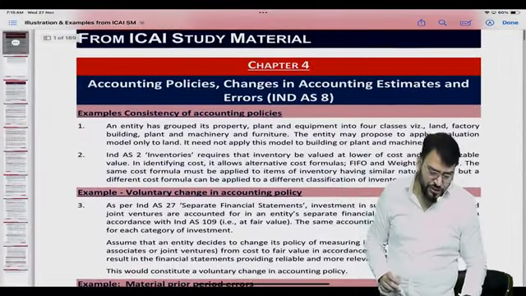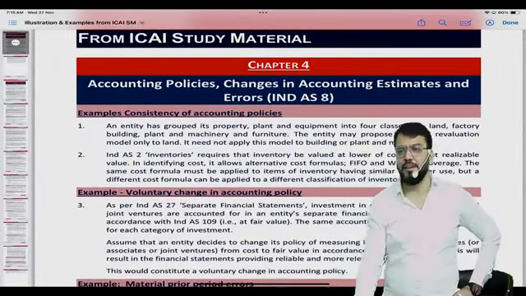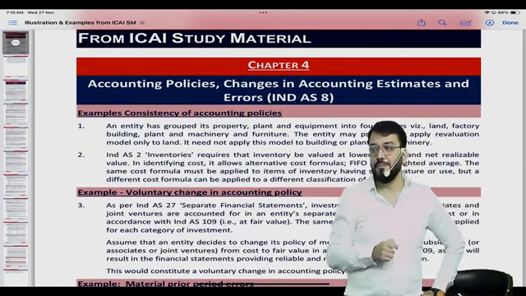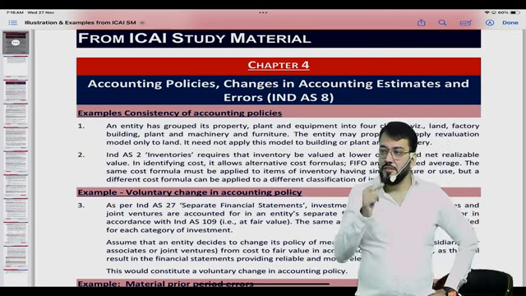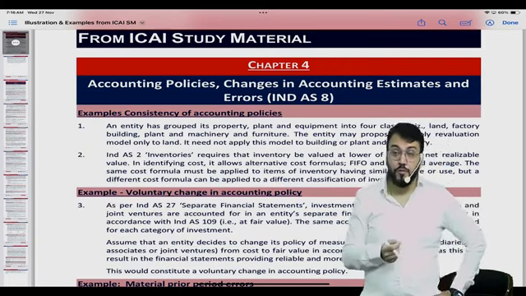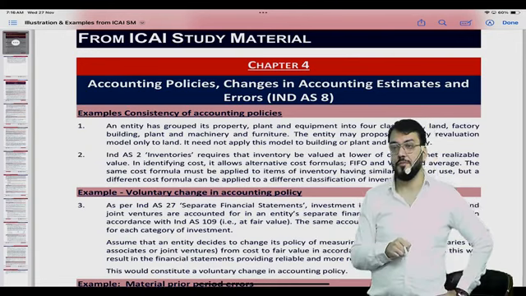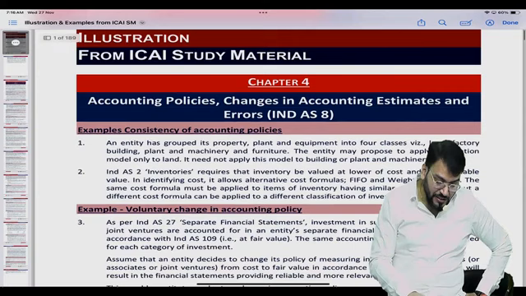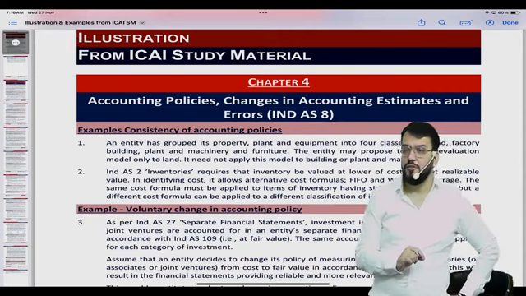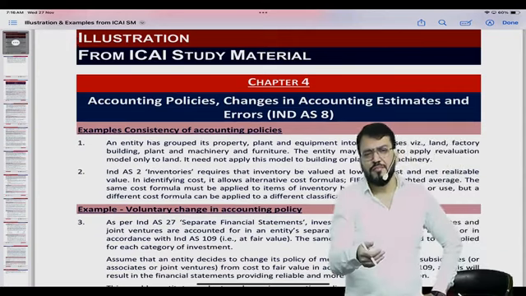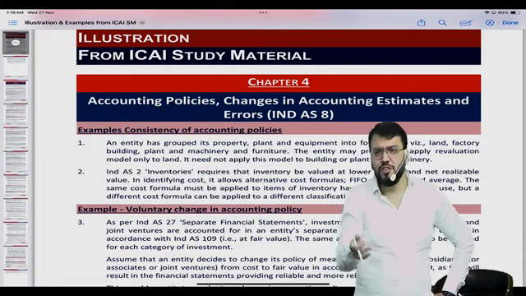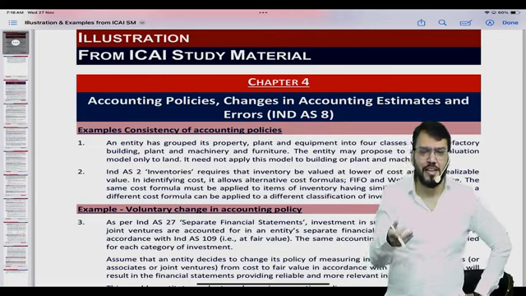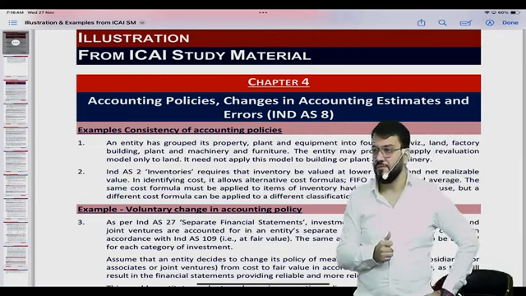Now, one more point. There are many illustrations given in the ICAI study material. Examples, illustrations. This is to build a concept. Questions may be designed from this also. Are you getting what I am saying? But this type of examples and illustrations, I feel is not required to be read, because you have already done the classes, you know all the examples, because all the examples whatever I will take in the class will be of this nature only.